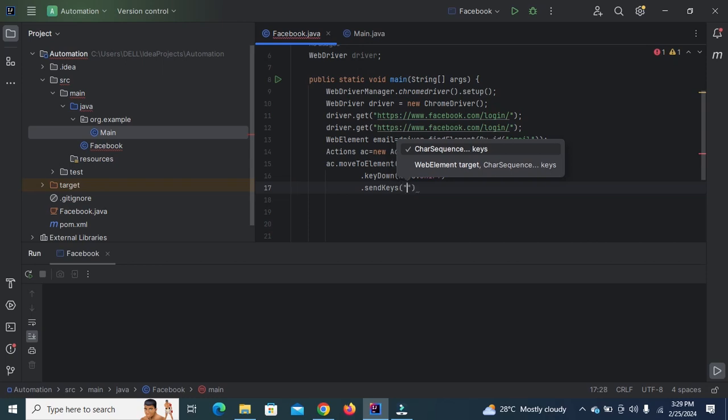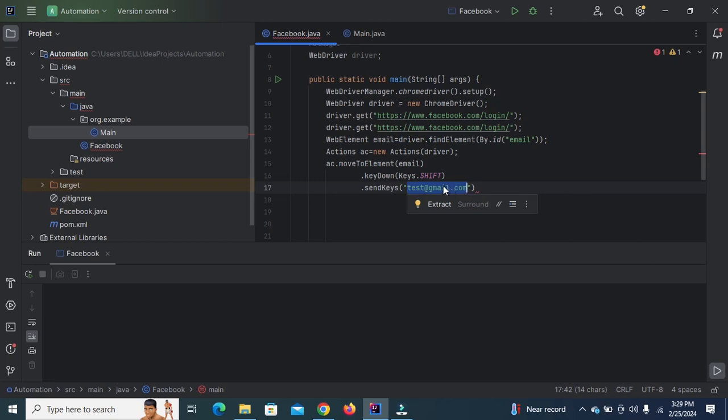Here we enter test@gmail.com in lowercase letters, but we press the shift key by using .keyDown.